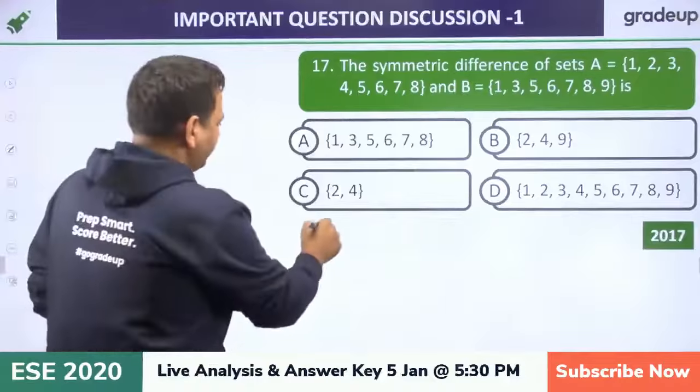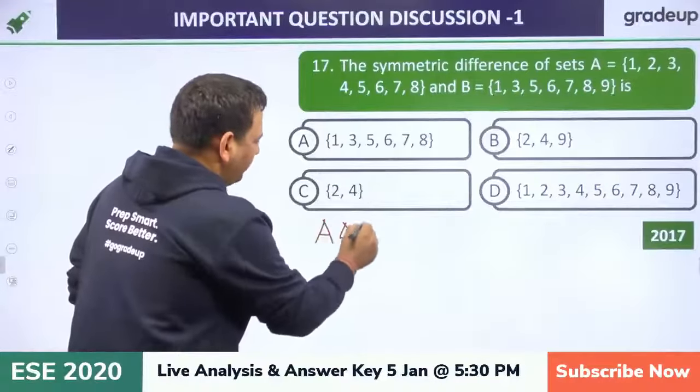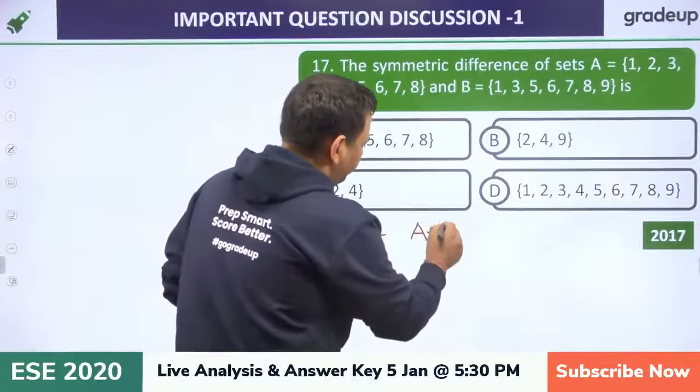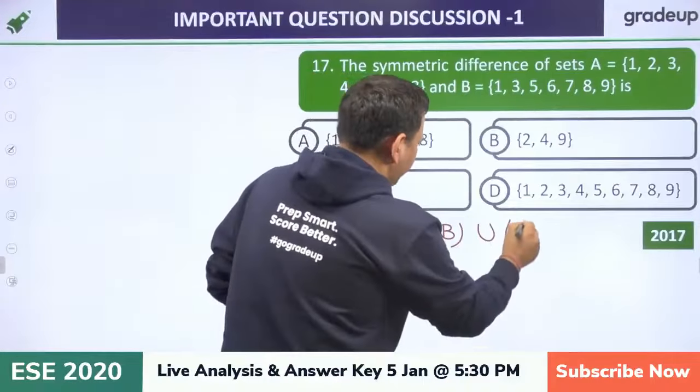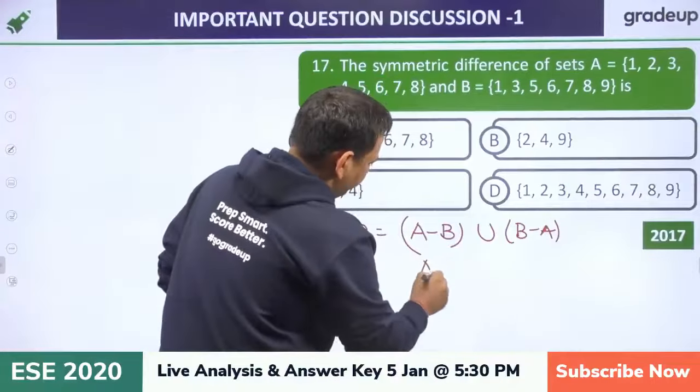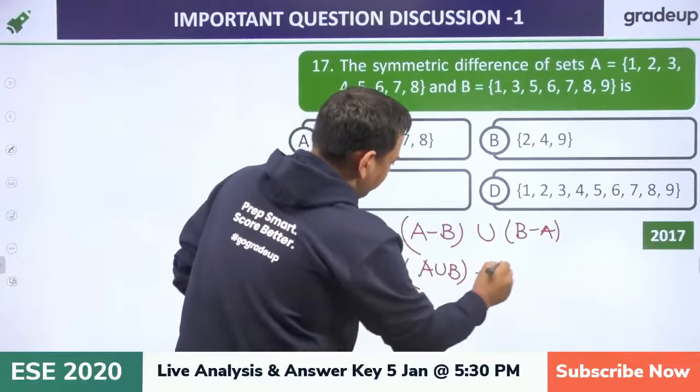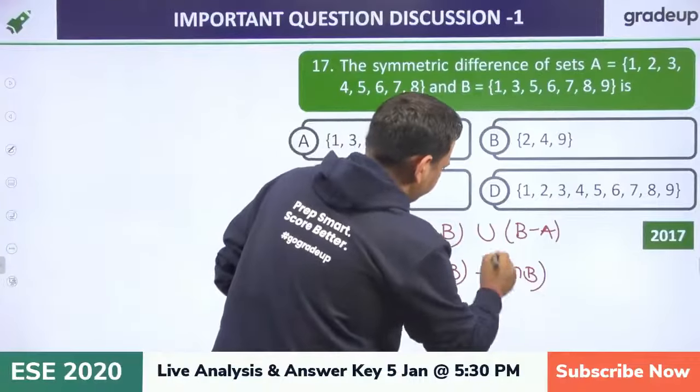Okay, now what is the symmetric difference? That is nothing but the XOR operator. We will say this is what? A minus B union B minus A, or we can say this is A union B minus A intersection B.